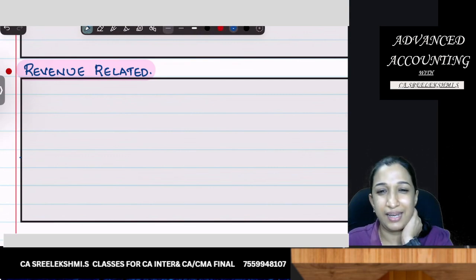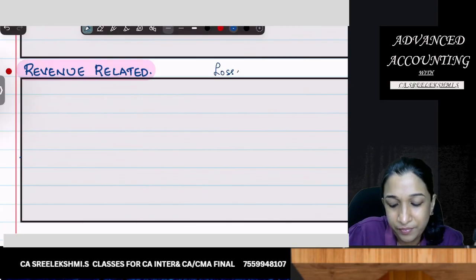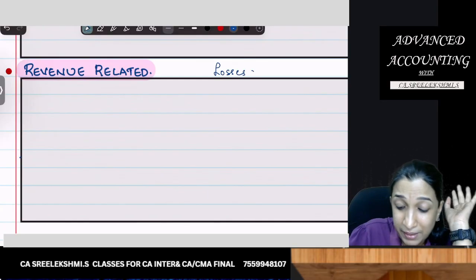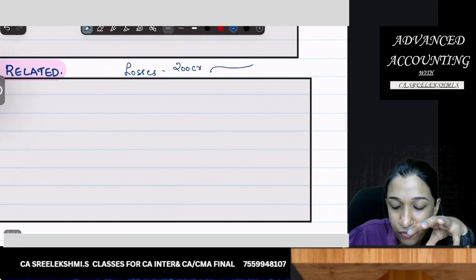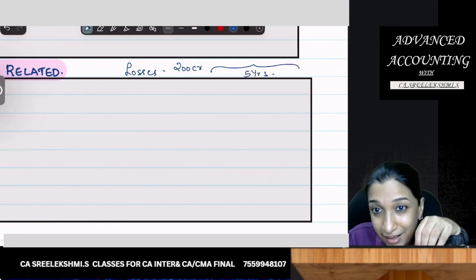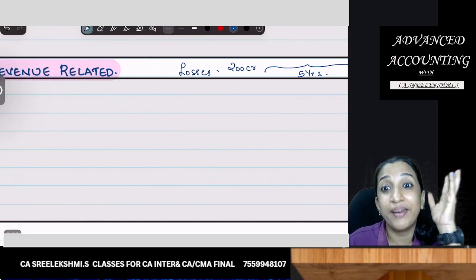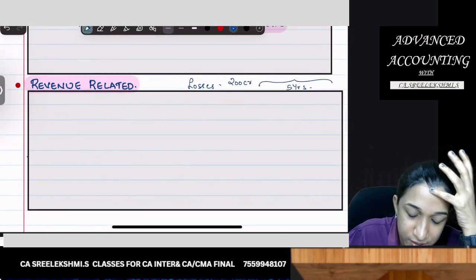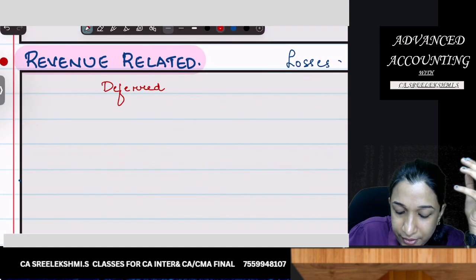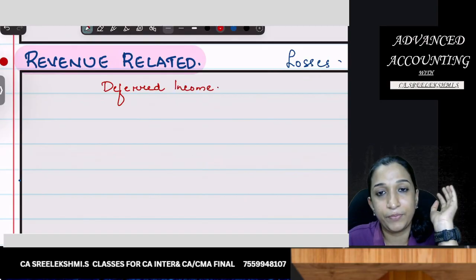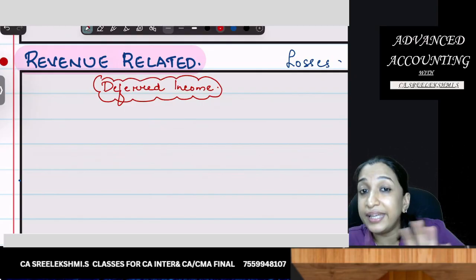Now revenue related grant. What is a revenue related grant? My company is running in losses and government is supporting me. Government is giving me a 200 crore government grant to run my business for the next 5 years. So what are the journal entries? Come on guys, what are the journal entries? Treat it as deferred income. There is only one treatment, deferred income.